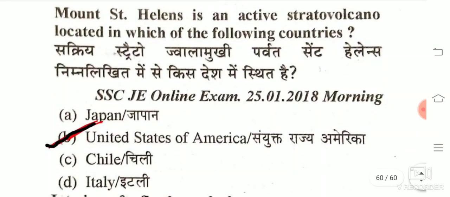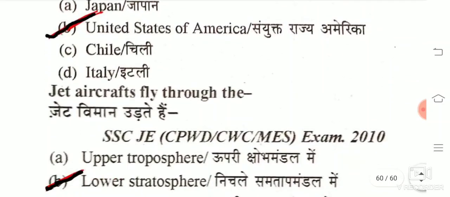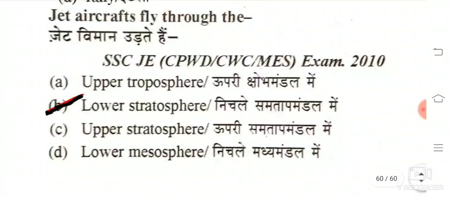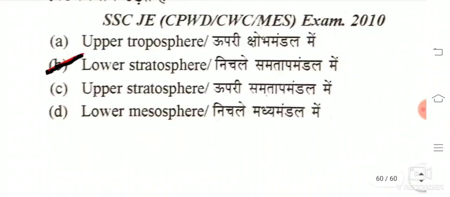Mount St. Helens is an active stratovolcano located in which of the following countries? The answer is USA. Jet aircraft fly through the lower stratosphere.